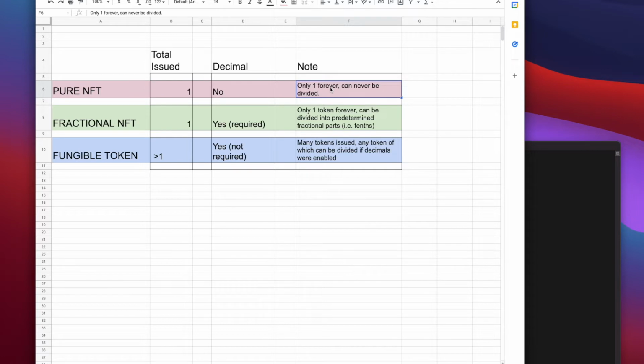There's only one of it. Nobody else can have it. There's no duplicates. There isn't 2. There's 1. And you can never break it up into halves.